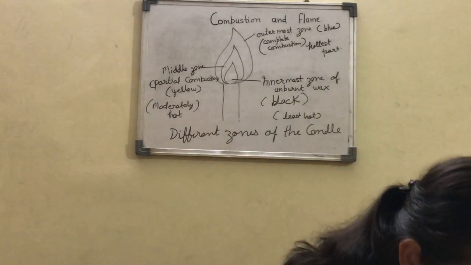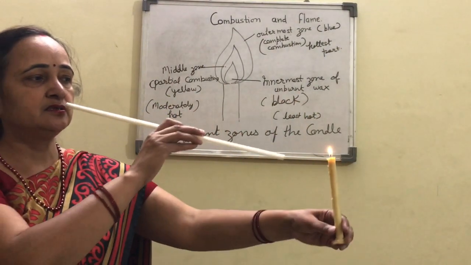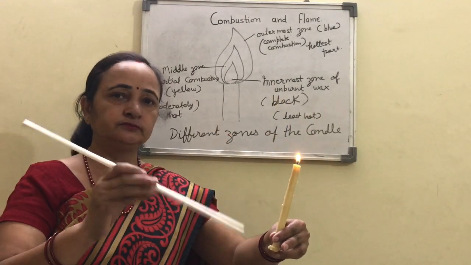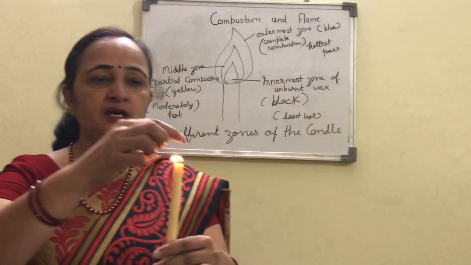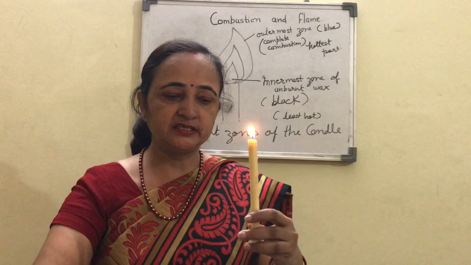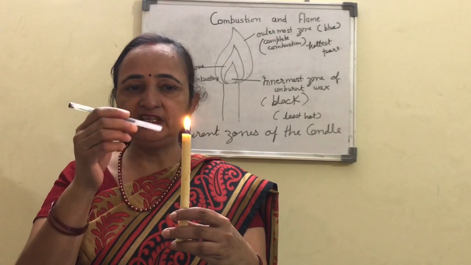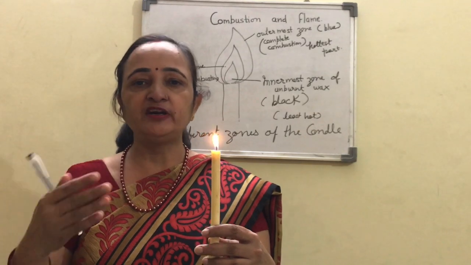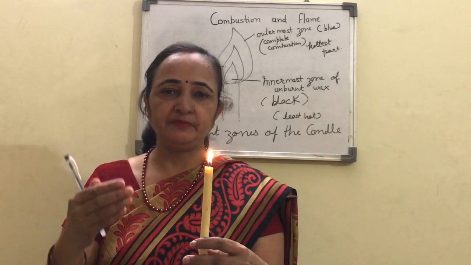So here you can see, suppose this is the blowpipe and this is the candle. From here they blow air, and at this place they keep the gold or silver, and when they blow, they bring it near the outermost zone. This is the hottest zone, and this outermost zone is of blue color. When they bring it here, as it is hottest, the gold melts and they can give it the desired shape. Whatever shape they require, they can give for gold and silver ornaments.